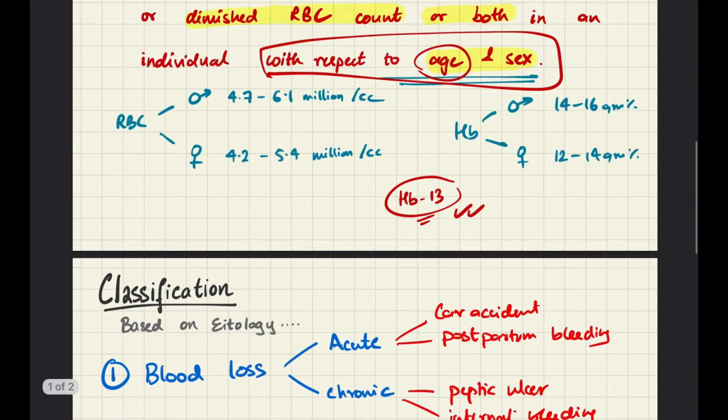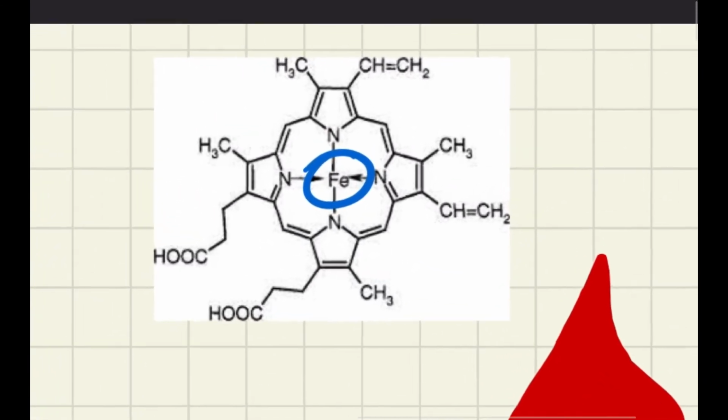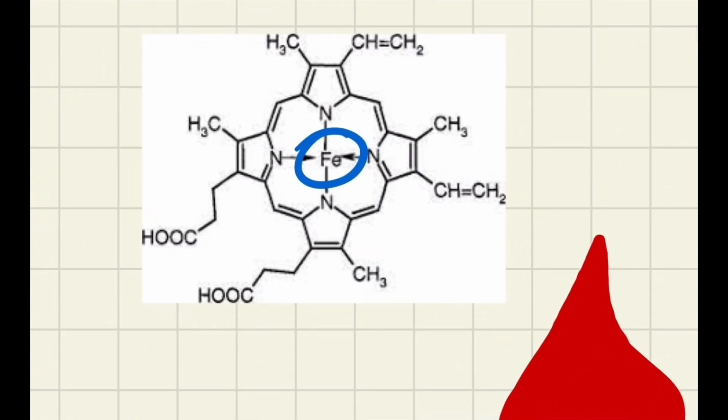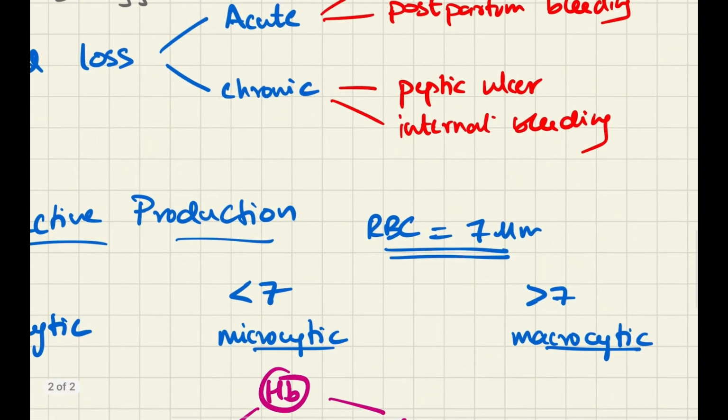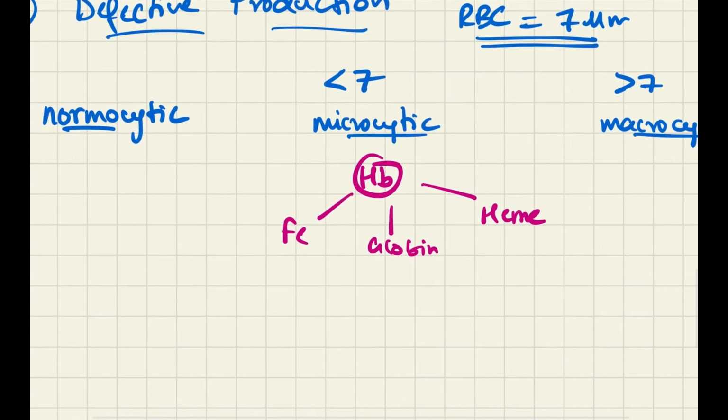If we were to look at the structure of hemoglobin, this is the structure of hemoglobin. This is an iron atom in the middle of the heme. The globin chain is not shown over here. If we add globin, then it becomes hemoglobin. So these are the three components of hemoglobin. If any one is deficient, then it leads to a certain kind of deficiency. If iron is deficient, it's called iron deficiency anemia.